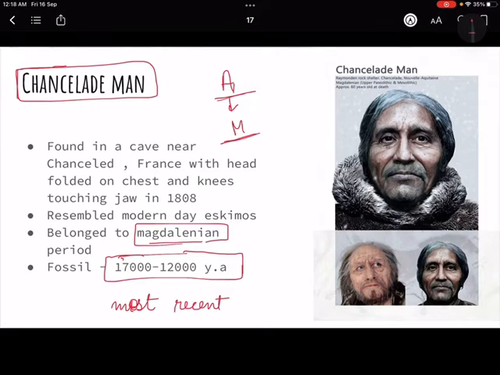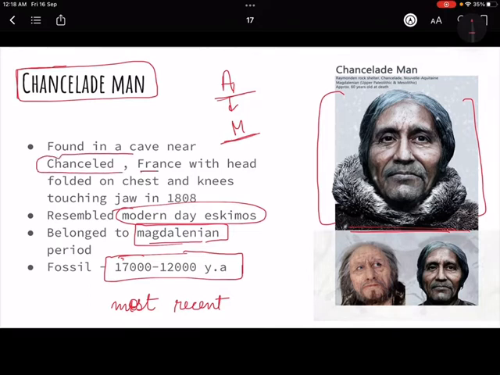So if we have to compare this Chancelade man with a modern person, we will say they look like modern day Eskimos. Okay, so here is the picture. You can just see this is a reconstructed portrait of how Chancelade must have looked like. So this is what he must have looked like, and this was found first from a cave in France, that is Chancelade. And the whole skeleton which was found, the head was folded on the chest and knees touching the jaw.